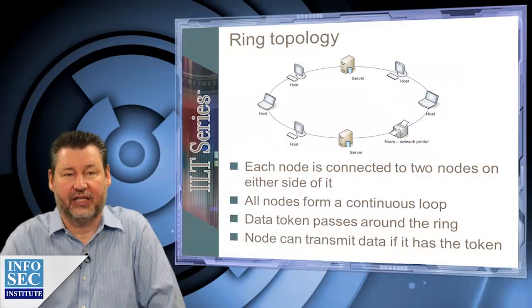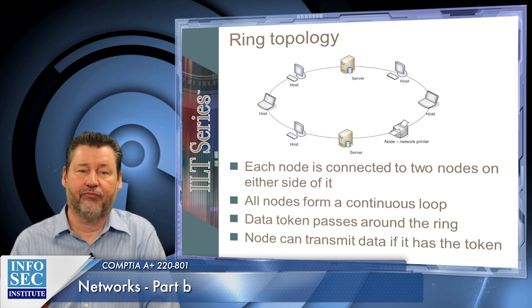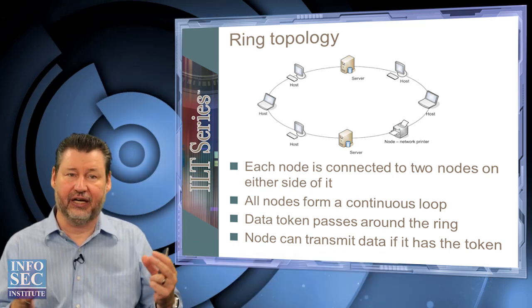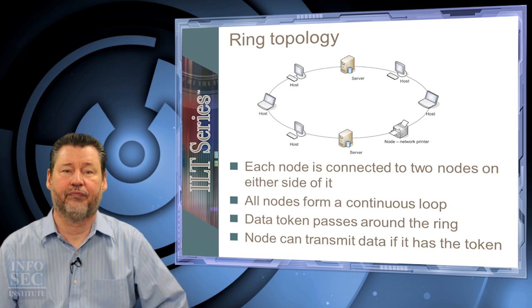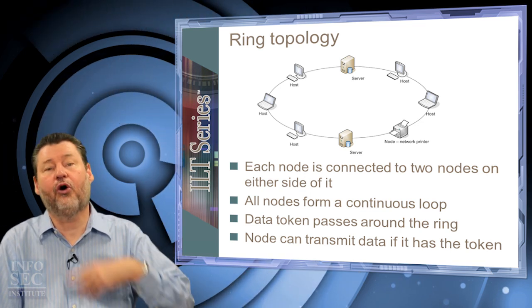Now, ring topology. Every node is connected to two nodes on either side of it. All nodes take a continuous loop, so you've got effectively that ring. Data passes around the ring. Now, the node can transmit data if it has a token. There's a token that passes.